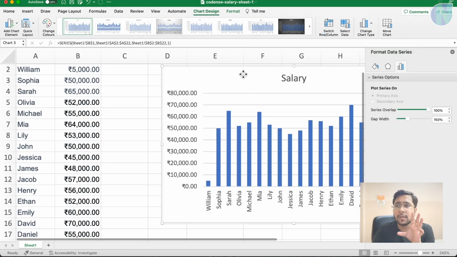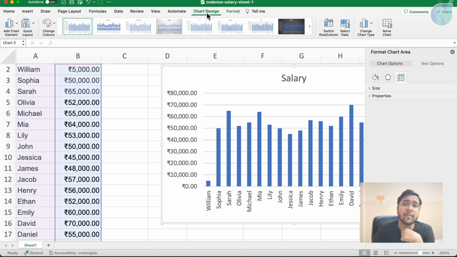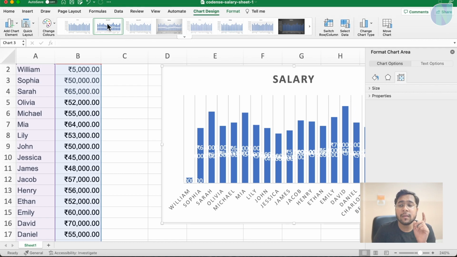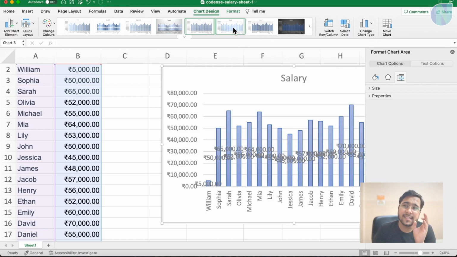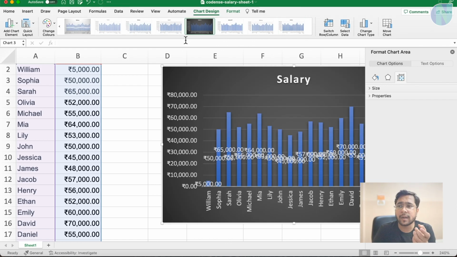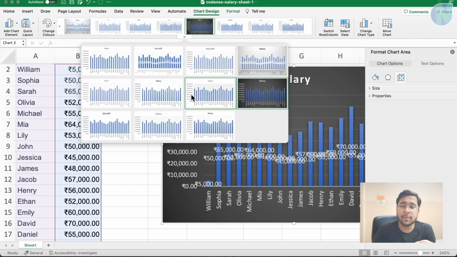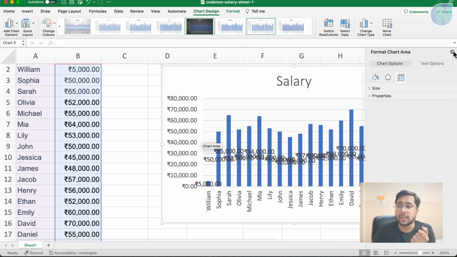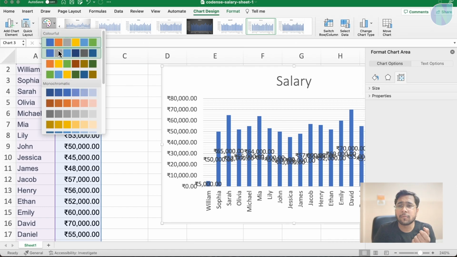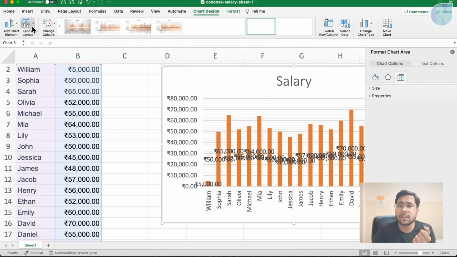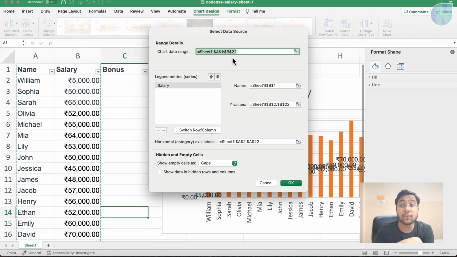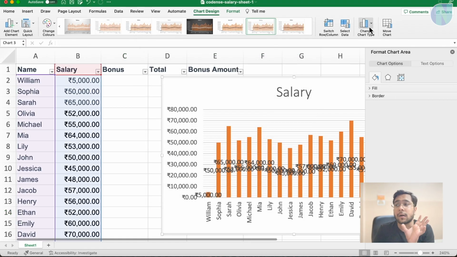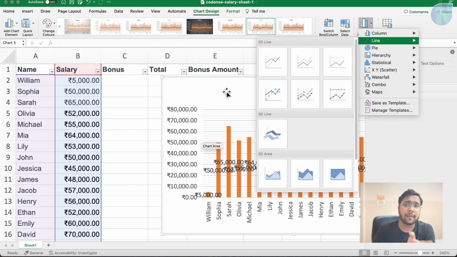This is the bar chart. So if you click here, you can see now on the top you have chart design. You can select the chart design in which you want your chart to be, because our text is very big, so in this case this is overlapping, but you can choose from the chart design. Here there is a button icon coming up. If you click here, all the chart designs come up. Here, if you want to change the color of this chart, you can change the color, like this. Now it is orange. You can switch rows and columns, like changing the axis of the chart. You can select the data, if you want to change the data again, you can do it from here. Change chart type. Yes, you can change the chart type from here itself.